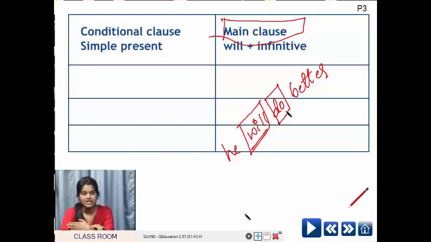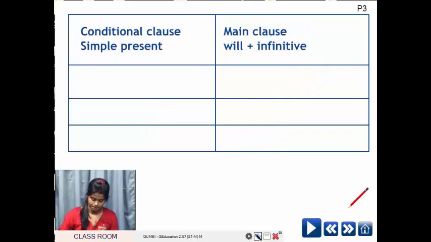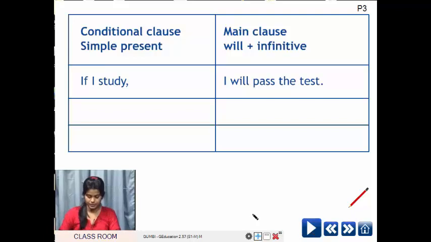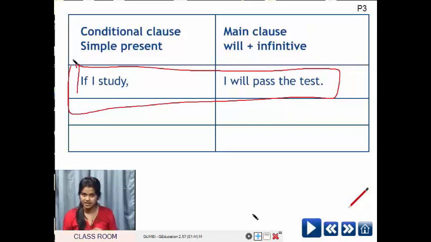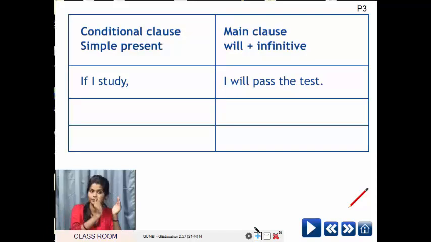Do you know what is infinitive? Infinitive means a verb without to. For example, I'll give you one example. I have to go. Okay, I have to go. I'll take one example. If I study, I'll pass the test. Okay, this is a complete sentence. If I study, I'll pass the test. This is a complete sentence.